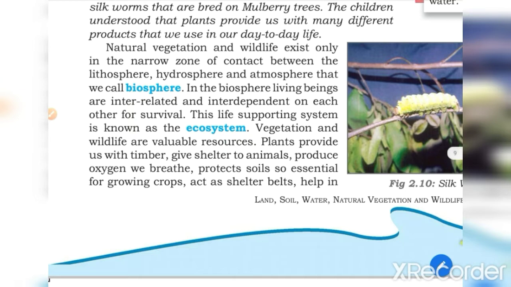The cultivated crops, fruits and orchards form part of vegetation. But suppose in my farm, or if I am a farmer with agricultural land, whatever crops or fruits I am growing are vegetation, because I am growing them by my own willingness. So it is not natural vegetation. But in a forest, whatever trees and vegetation you find have grown naturally. That is the difference between natural vegetation and the vegetation we grow in our field or farm.